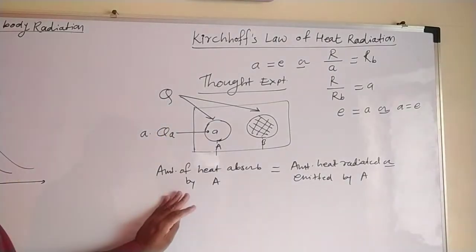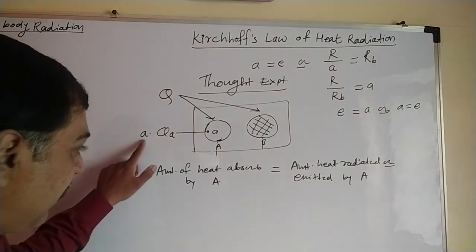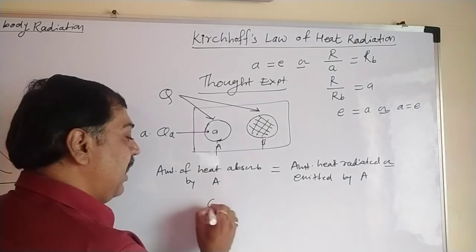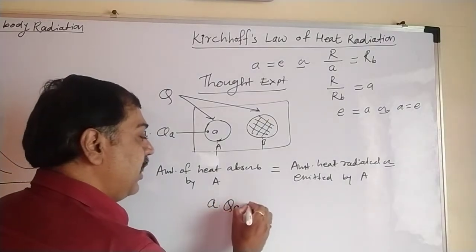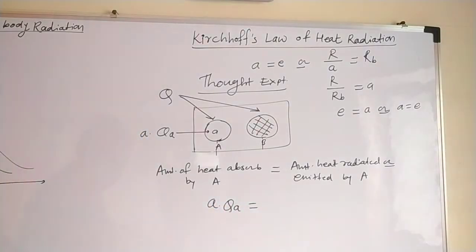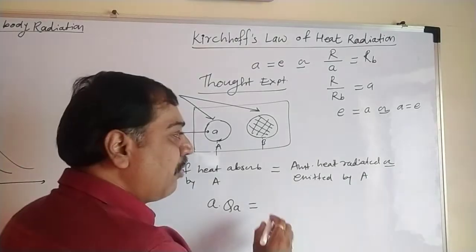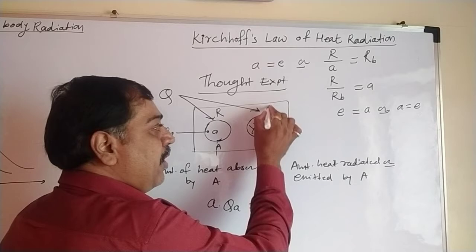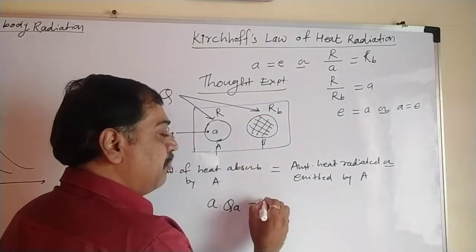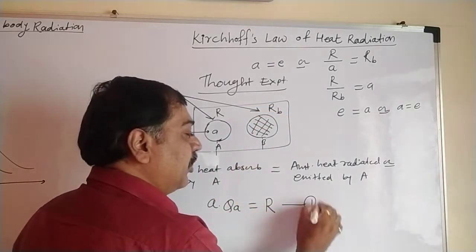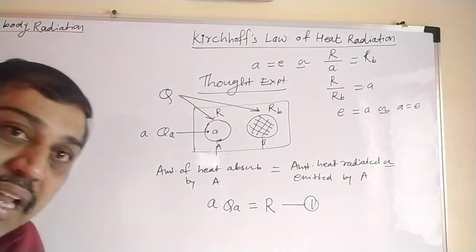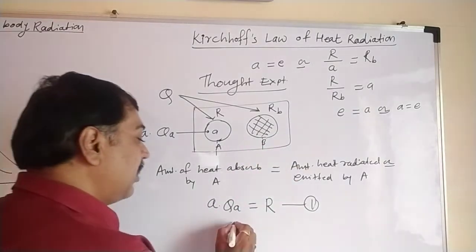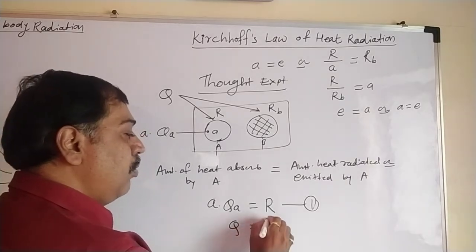So how much heat does it absorb? Out of Q, QA gets absorbed, with absorption coefficient A. So we can write A into Q equal to the amount of heat radiated. It depends on the power radiated. Suppose the power radiated in an ordinary body is R, and in a black body it is R suffix B. So here it must be equal to R. That is equation 1 for the ordinary body. Similarly, if we apply the same equation for the black body, the equation becomes Q equal to RB.